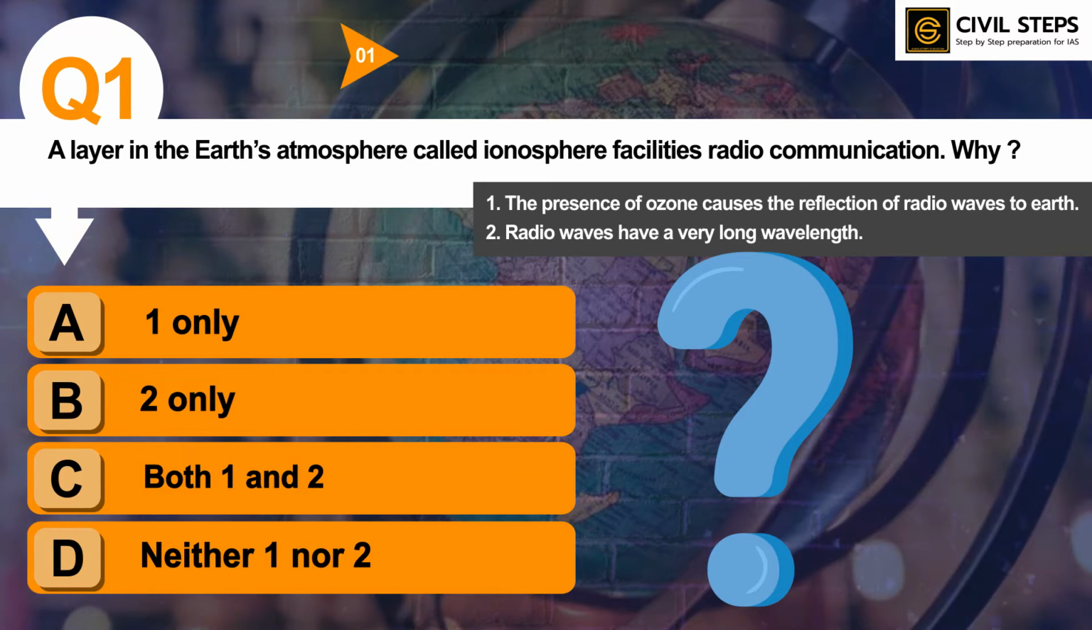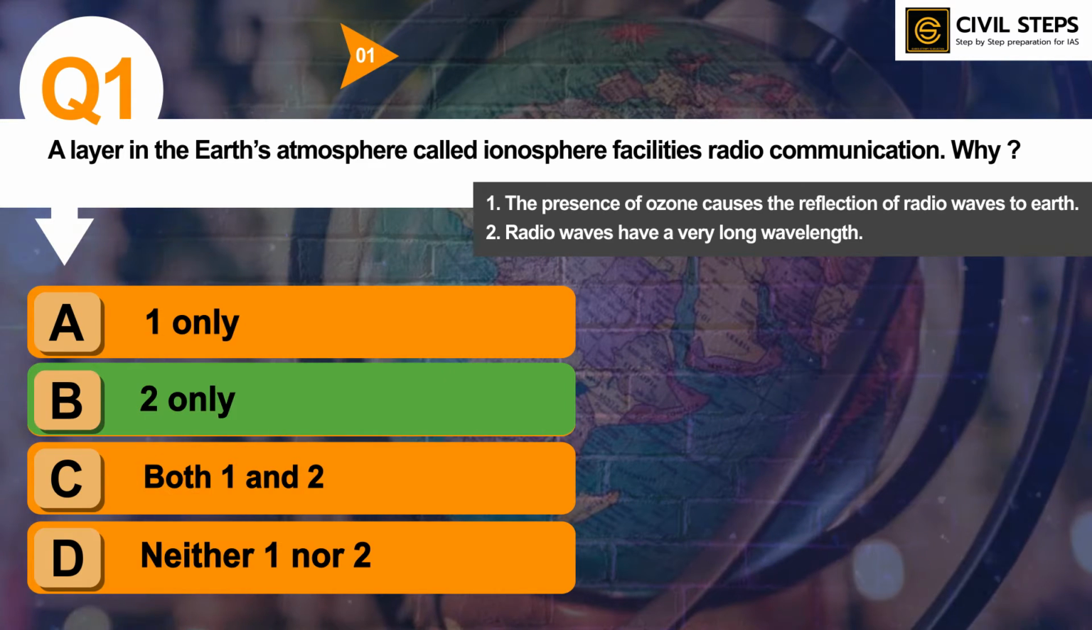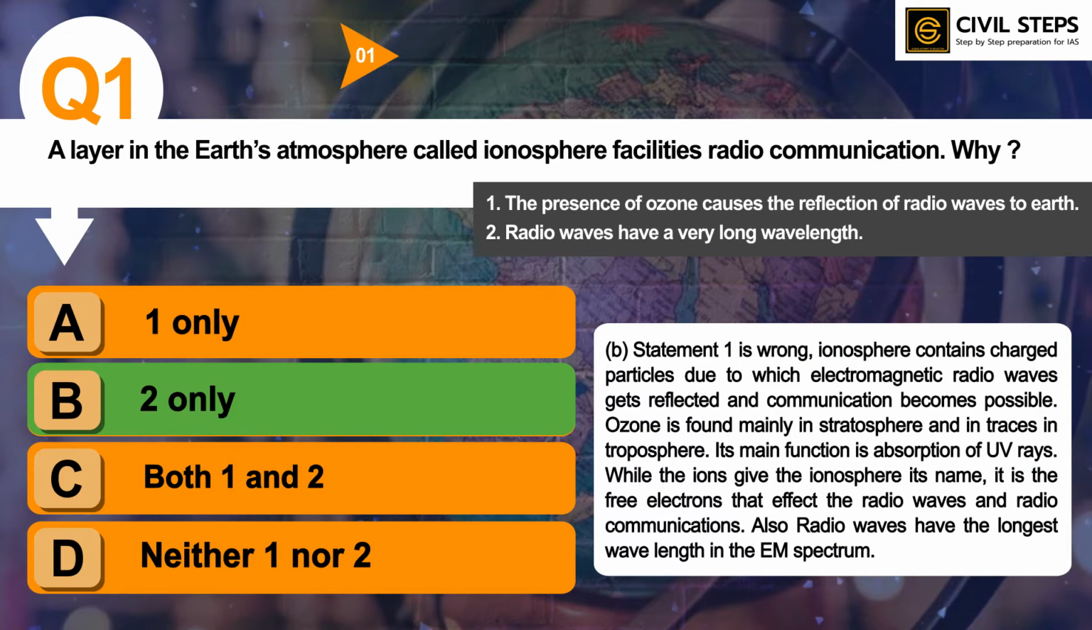So you can pause this video and write your answer in the comment section. I hope you have written the answer. So the answer of this question is option B, two only. So statement number 1 is wrong. Ionosphere contains charged particles due to which electromagnetic radio waves get reflected and communication becomes possible. Ozone is found mainly in stratosphere and in traces in troposphere. So its main function is absorption of UV rays.